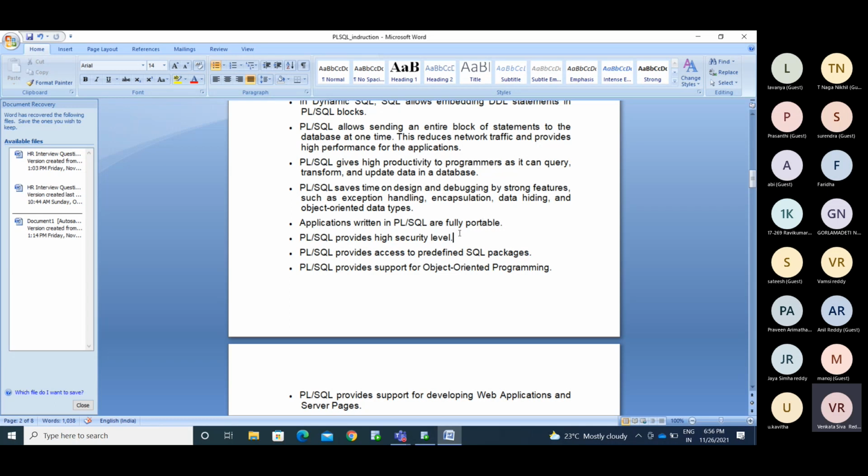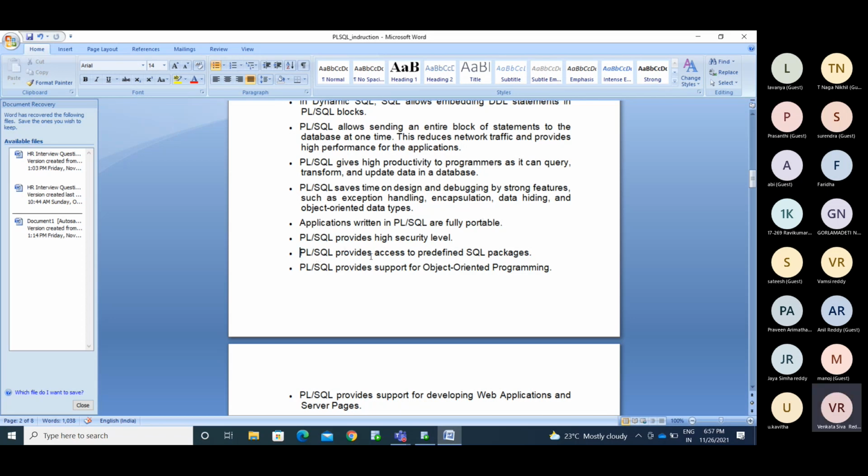In a similar way, the query you wrote, after writing the code, you can hide that code. You can wrap that. I will show you examples of how to wrap that. If you are working in banking projects, those people use wrapping of the code for security purposes.